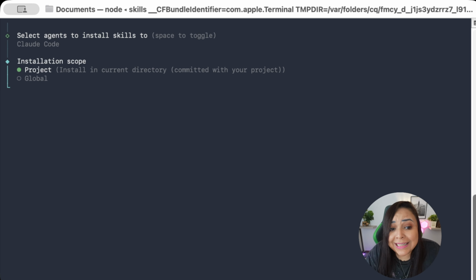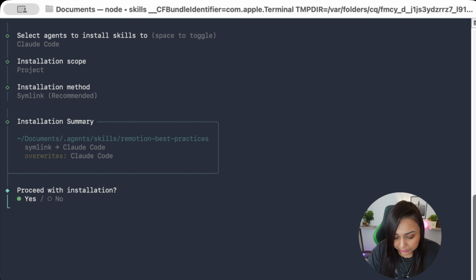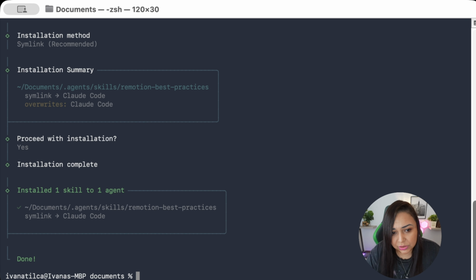So the next thing it's going to ask is if we want to install it in our project or in general. Basically, we are going to select in the project, and we are going to also select the default method of installation, and let's go ahead and install it. You will probably see some things that are maybe different than your computer, because I already had it installed.